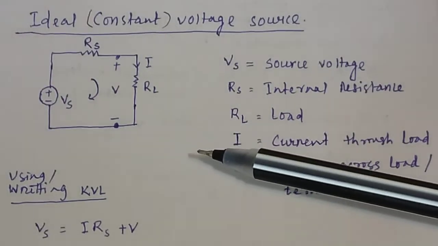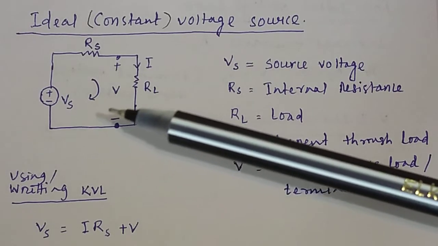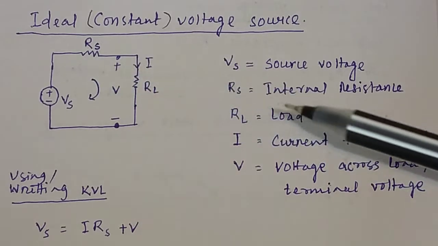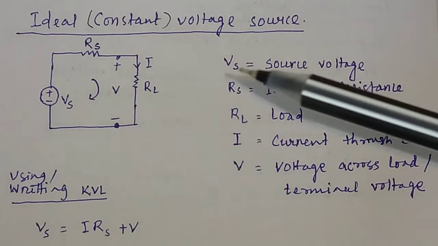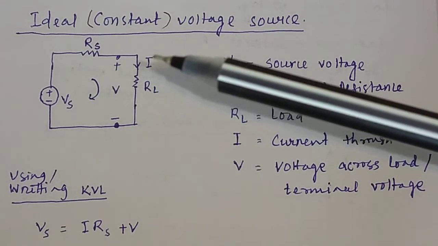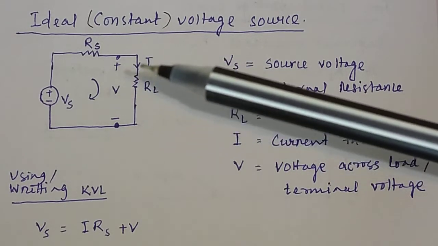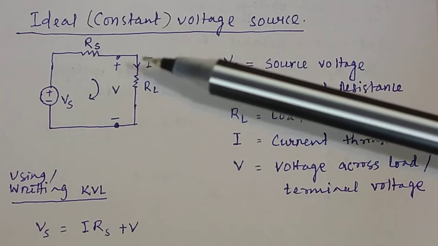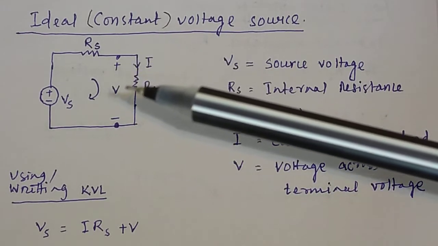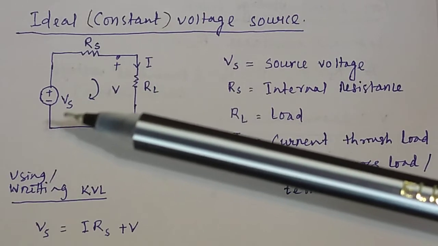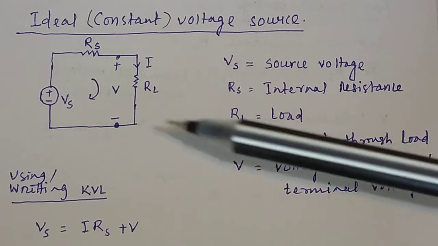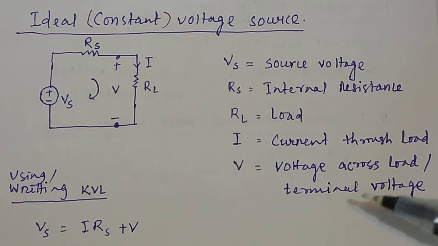Here you see Vs. Vs is the source voltage and Rs is the internal resistance. RL is the load. I is the current through this load, and V is the voltage across this load. Source voltage is Vs and load voltage is V. This load voltage is also called terminal voltage.